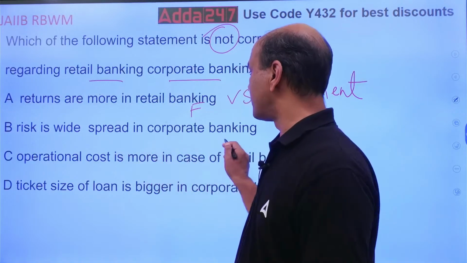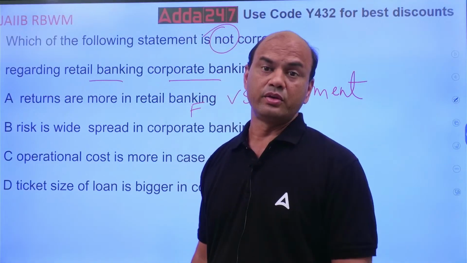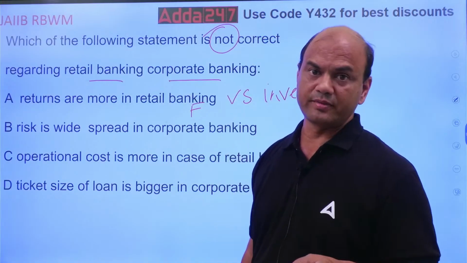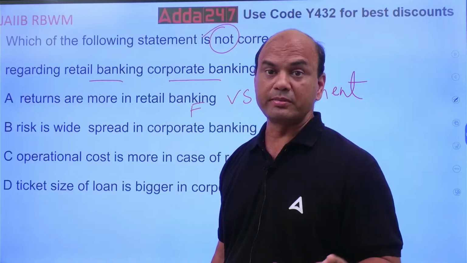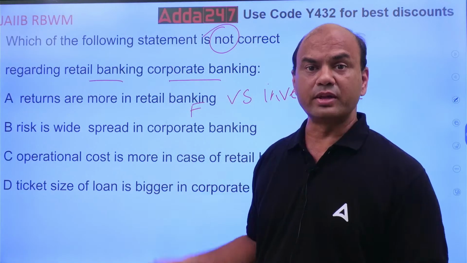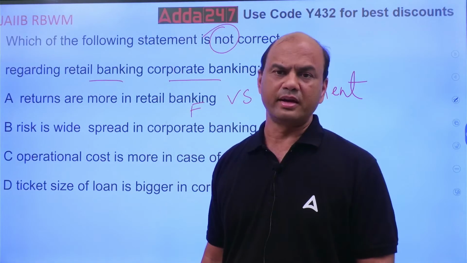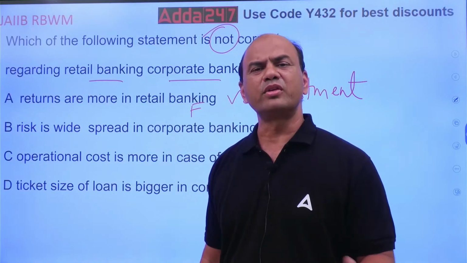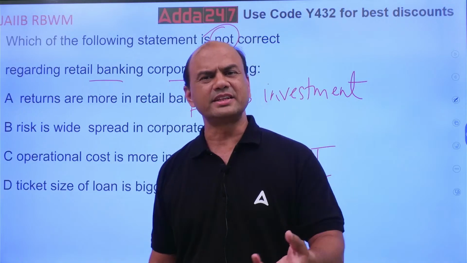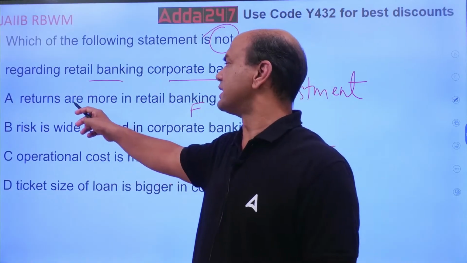Risk is widespread in corporate banking. That is the basic nature of corporate banking. Risk is huge. Huge means if one loan of corporate banking becomes NPA, most probably the bank gets a big hit. Whereas in retail banking, if one of the loans becomes NPA, the bank doesn't get that big a hit. Because in retail banking, what do we give? We give home loan, personal loan, car loans. The ticket size is very small in these. So that's why this is false.